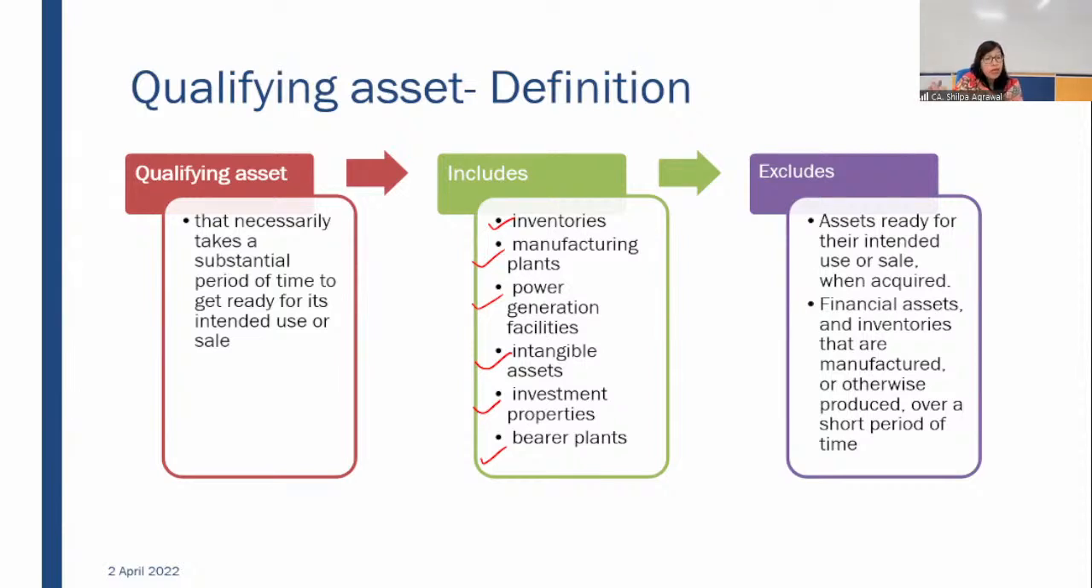And what is not included in qualifying assets is assets ready for their intended use or sale when acquired. If it is ready for use immediately, it will not be considered a qualifying asset. Financial assets, this is important. Financial assets and inventories that are manufactured over a short period of time, in large quantities, on a repetitive basis, will not be considered as qualifying assets, because you need a substantial period of time.